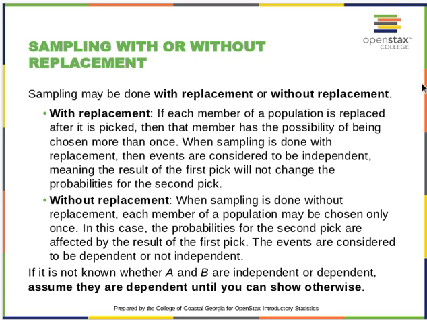Without replacement, I'm going to have 4 out of 52 for my first draw, 3 out of 51 for my second draw, 2 out of 50 for my third draw, 1 out of 49 for my fourth draw, or out of 48, sorry. And then as we continue on, we'll have zero probability of drawing any more.